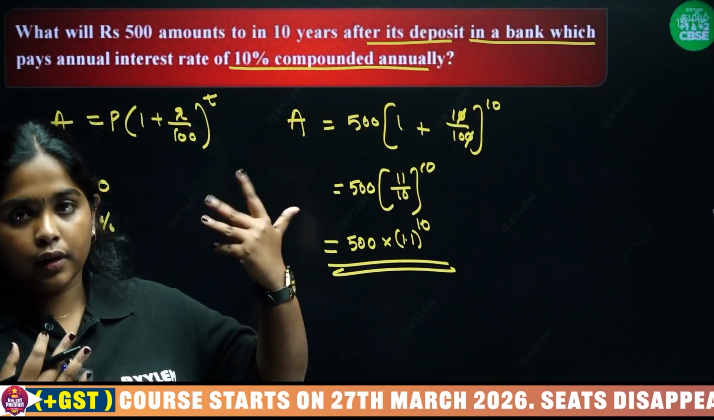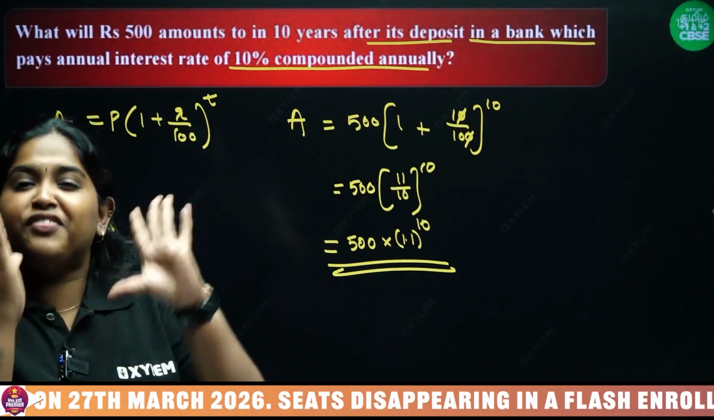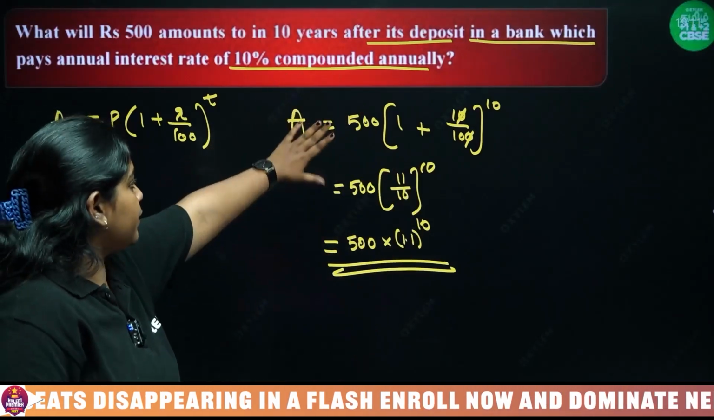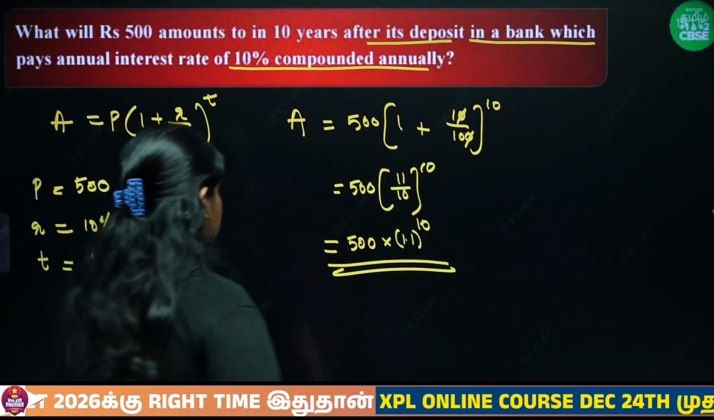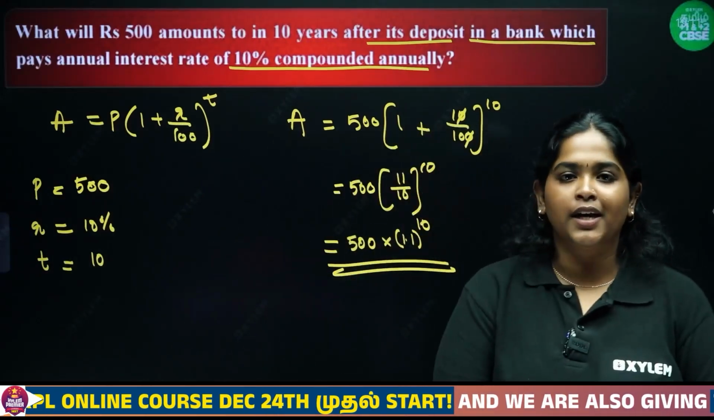So compound interest நம்ம எல்லாமே add பண்ணி this is the amount you will get after 10 years. So that's it பசங்களா. So இதே மாதிரி அடுத்த questionல பார்ப்போம்.